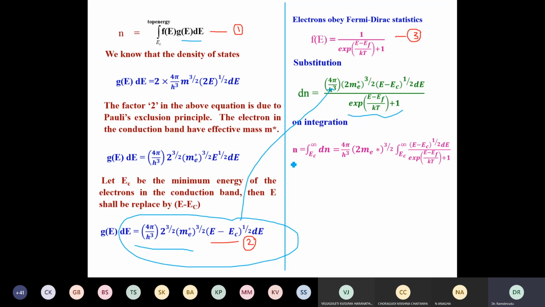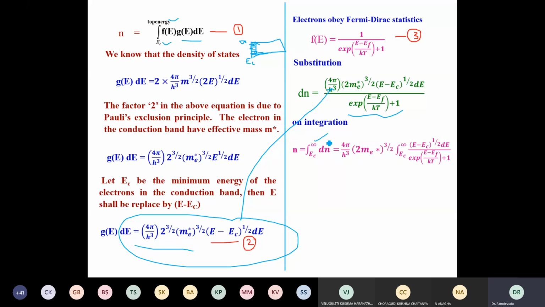If I integrate this, N is the integral from EC to infinity. We know already that the lower limit is EC. But what is the top level? Why am I taking infinity? Because we know that a conduction band or a valence band contains too many closely spaced energy levels. Their number is very high compared to the number of available charge carriers. Therefore, I can take the bottom as EC, and as there are a lot of very closely spaced energy levels, I can take the top as almost infinity.